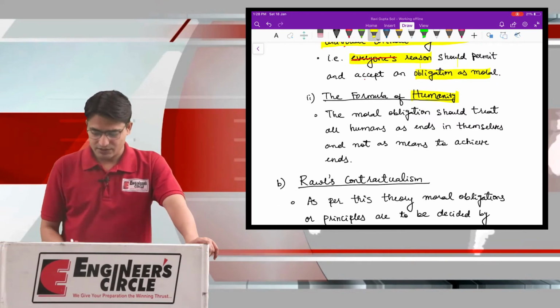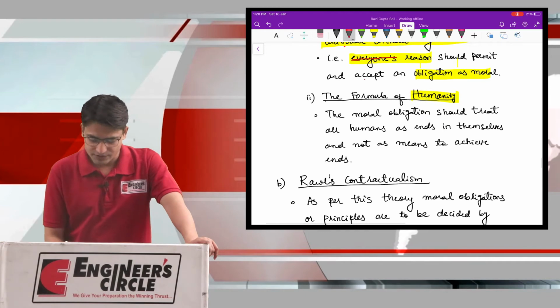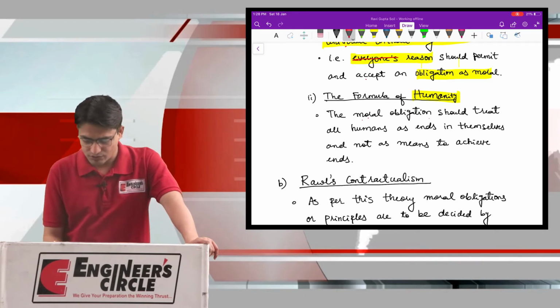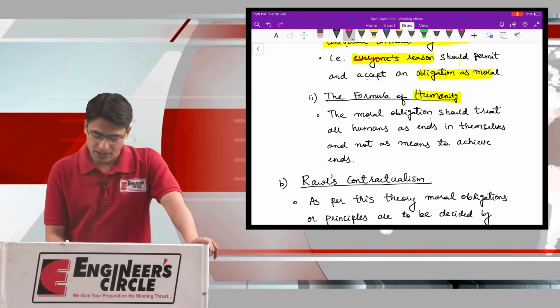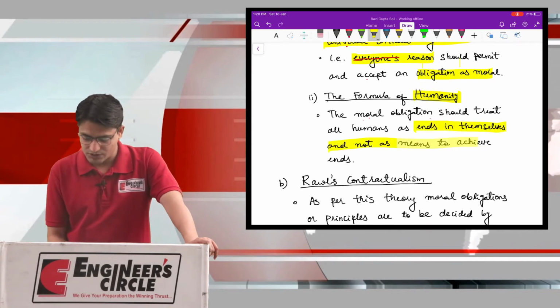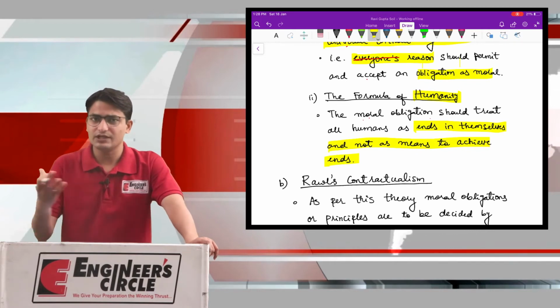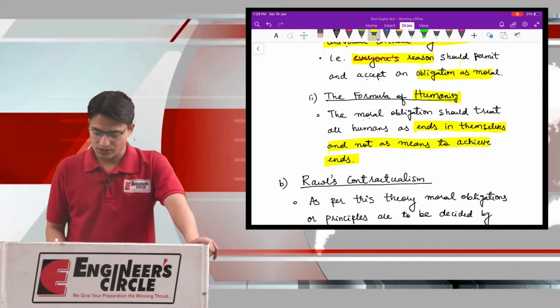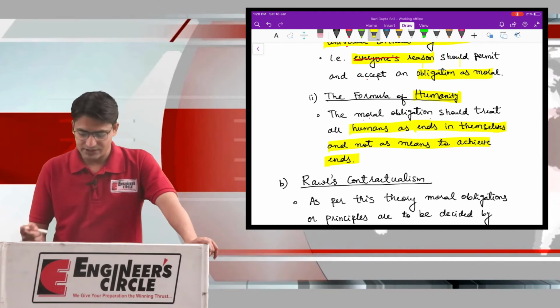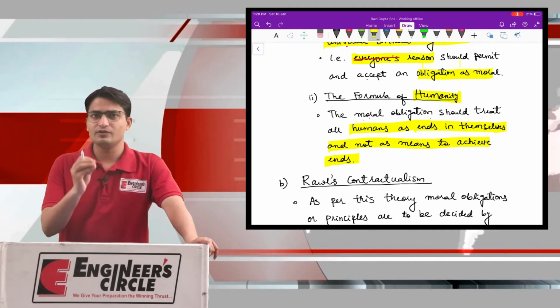Now the second is the formula of humanity. What does this mean? Let us first read the statement. The moral obligation should treat all humans as ends in themselves, and not as means to achieve ends. This is an important phrase which frequently comes up in the theoretical discussion of various topics, psychology, philosophy, ethics, and so on. That is, treating humans as ends in themselves and not as means to achieve ends. Only by an example will you be able to understand.